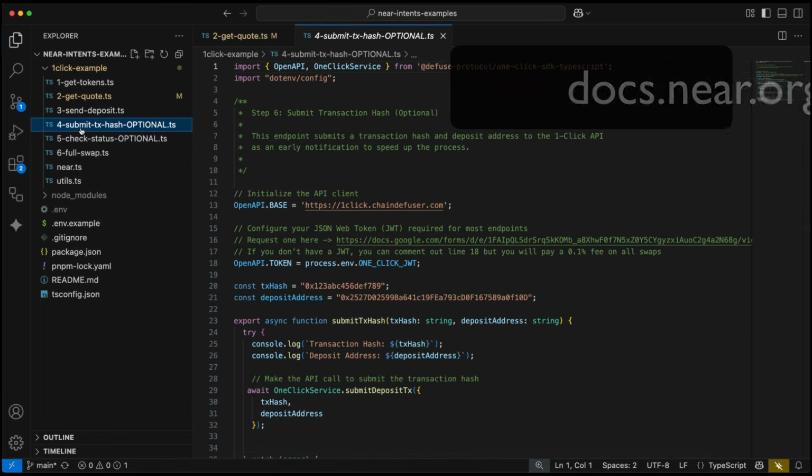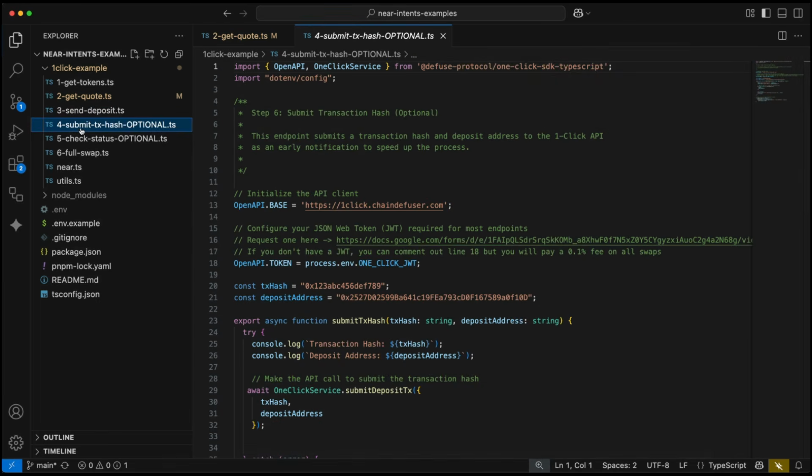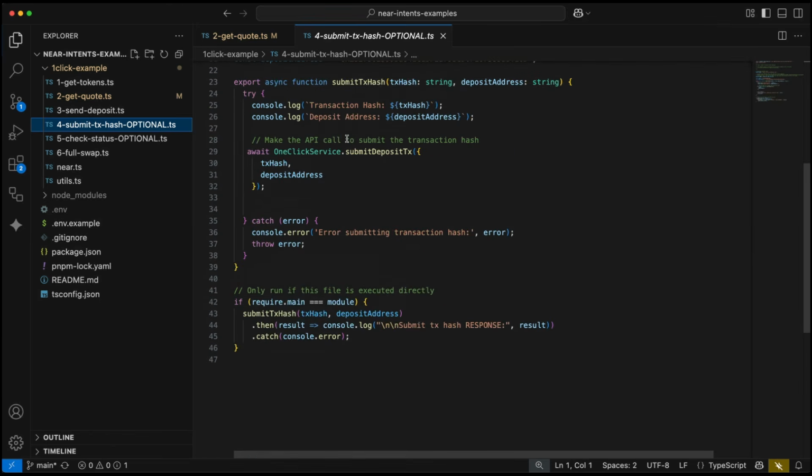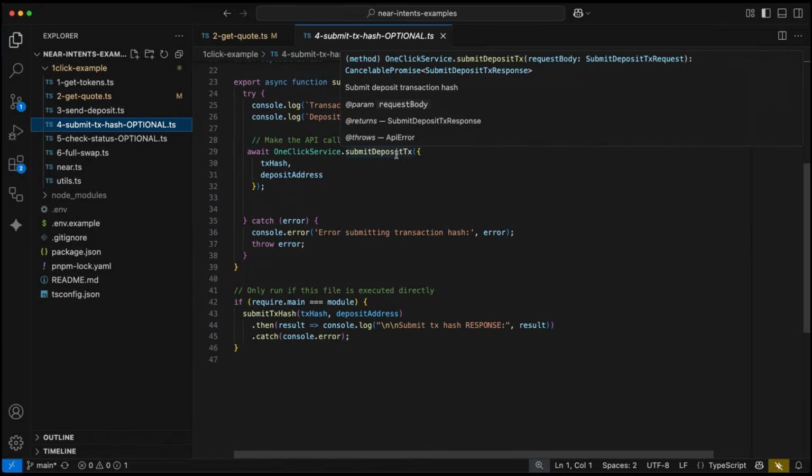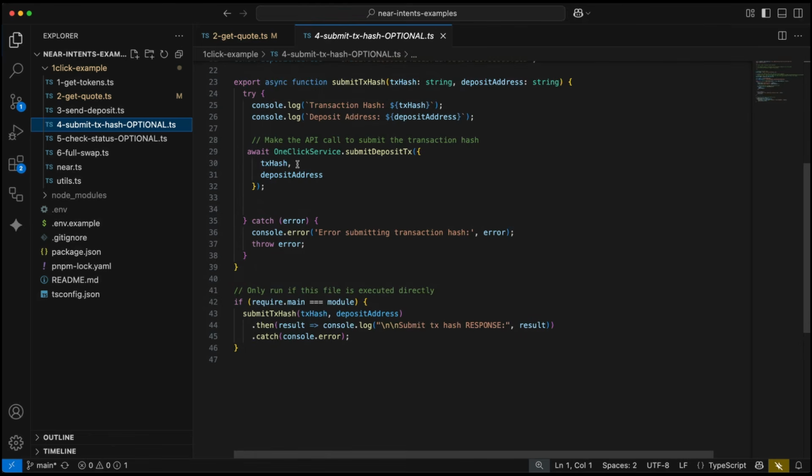And we have those two optional endpoints for one-click API. One of them is submitting the transaction hash to one-click. This just speeds up the process by early notification to one-click API that a swap has taken place. And again, everything from the TypeScript SDK uses this one-click service, and it will call submit deposit transaction, and then you just deposit the transaction hash along with the deposit address that you sent that to.